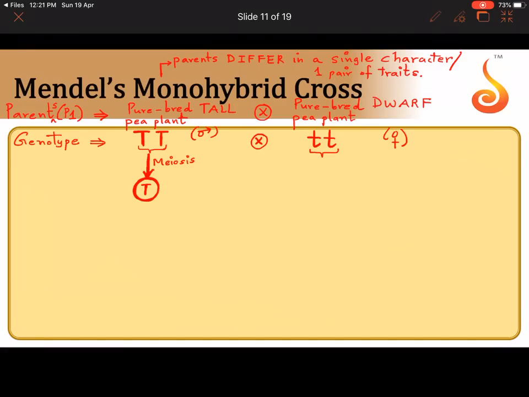Now, why am I putting a circle around the male gamete? Because it's haploid. And did you notice I'm showing only one allele inside? Why only one allele? I told you in the previous slide: in a haploid cell, the homologous pairs get separated, so there will be only one member of the homologous pair, only one allele. Not two alleles. When you write two alleles, it is diploid. So this plant produced, let me label this as pollen.